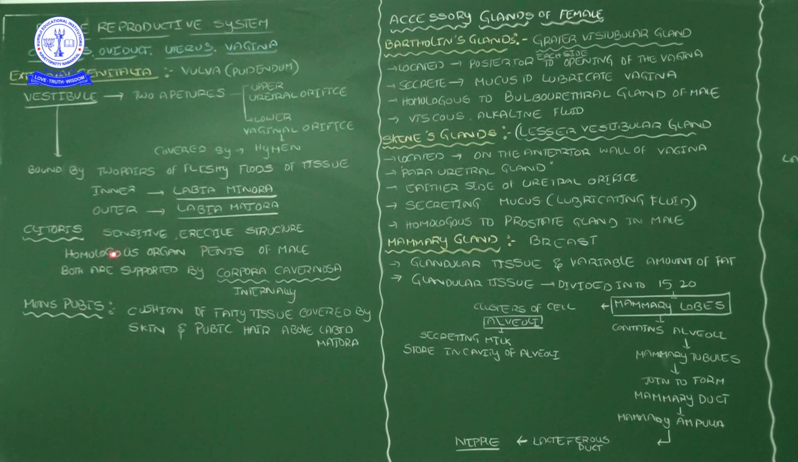Clitoris is a sensitive and erectable part. Situationally it becomes stiff, by nature. That structure is a homologous organ of the penis. We already discussed the penis in the male reproductive system.